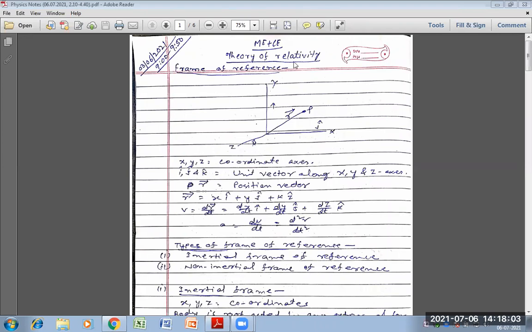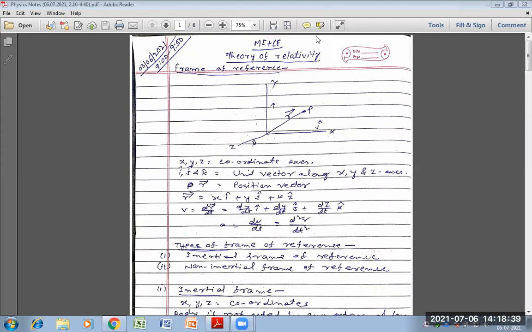So according to this diagram, the definition is a system of coordinate axes which defines the position of a particle in 2 or 3 dimensional space is called frame of reference. Here there are 3 coordinate axes, and the coordinate axis means a system to define the position of a particle.